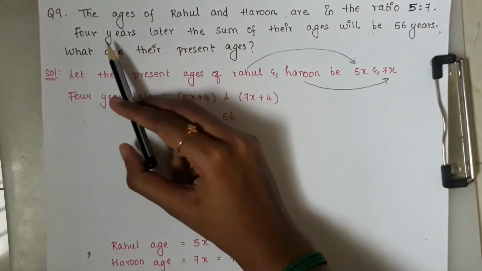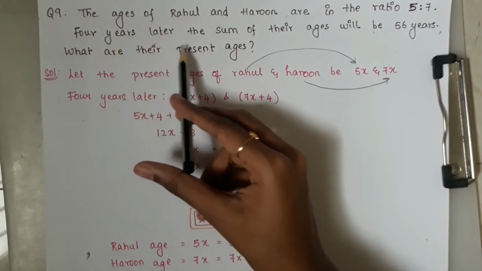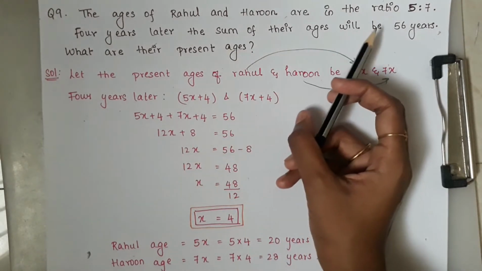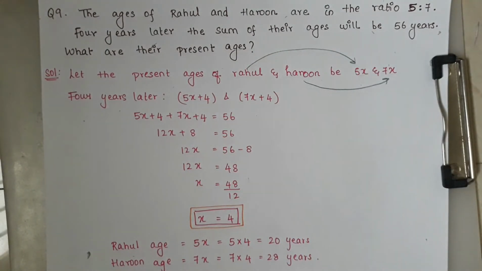In the next sentence, 4 years later, the sum of their ages will be 56 years. So here what they are trying to say is, after 4 years, if we add both the ages of Rahul and Arun, we will get the result as 56 years.